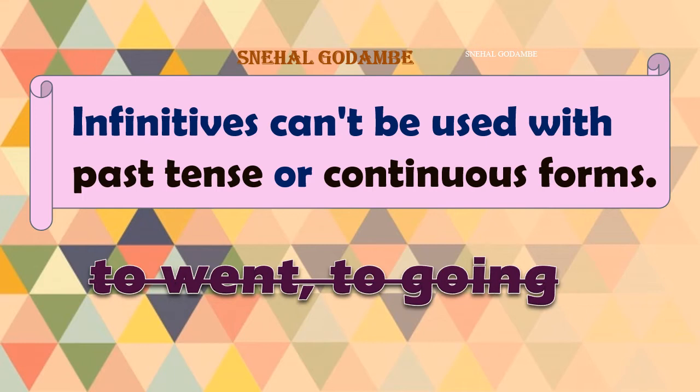But he has to went to market, we can't use it in that way. Whenever you read or write in that way, you get mistakes. You can realize at that moment that you have committed some mistake over here. We are not using it with continuous form also. To going, no, to go. So in infinitives you can't use to with past tense or continuous forms. Got it clear?